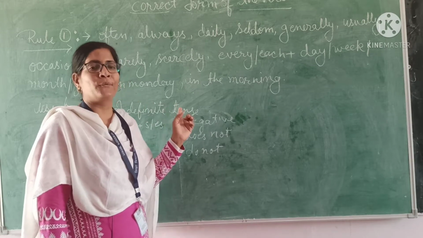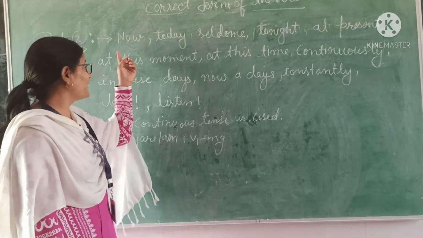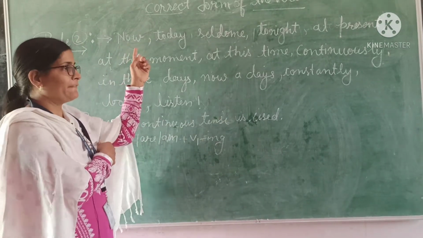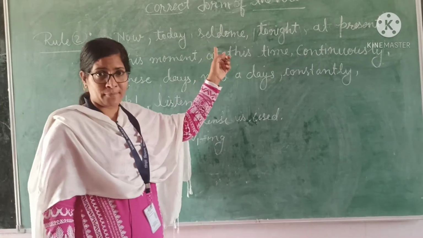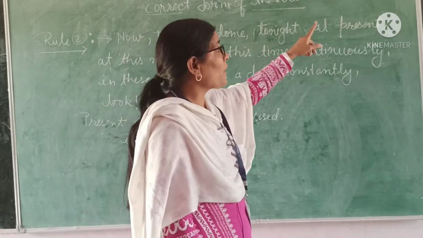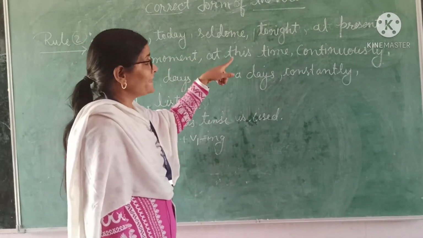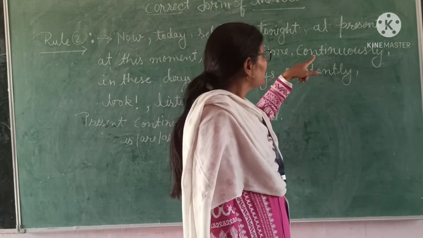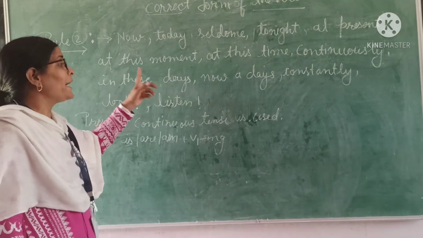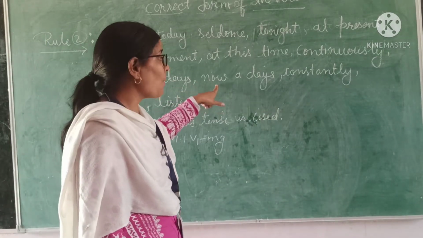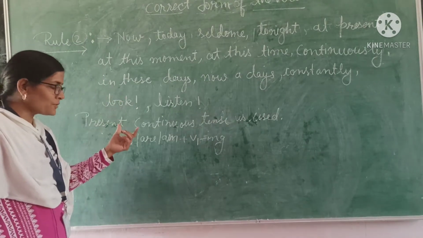Let's do the second rule. The second rule is, if in the sentence there is the word now, this is an adverb, and if you find the words now, today, tonight, at present, at this moment, at this time, continuously, these days, nowadays, constantly, or look and listen with an exclamation.